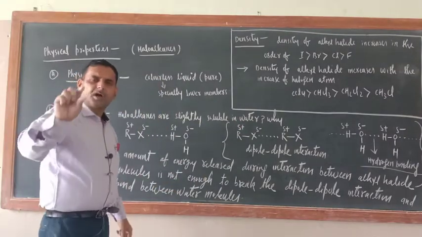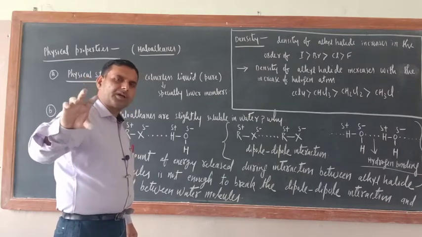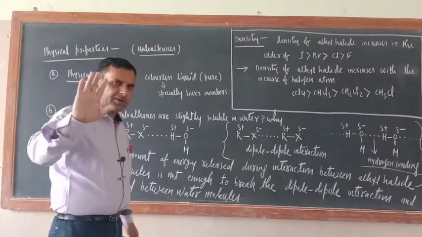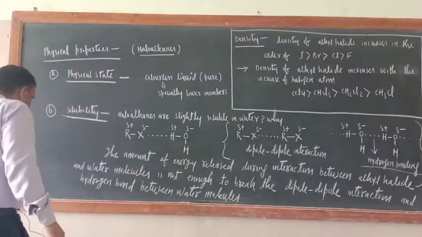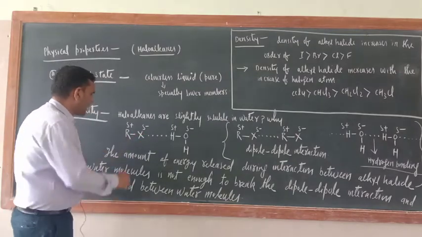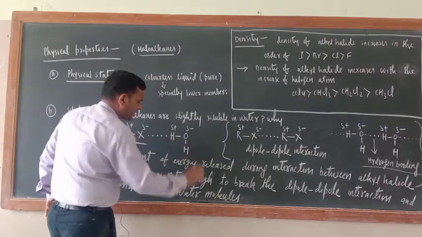Remember, only those organic compounds are soluble in water which form hydrogen bonds with water. Okay, are you getting my point or not? So just see, try to understand here. This is alkyl halide. This is water.